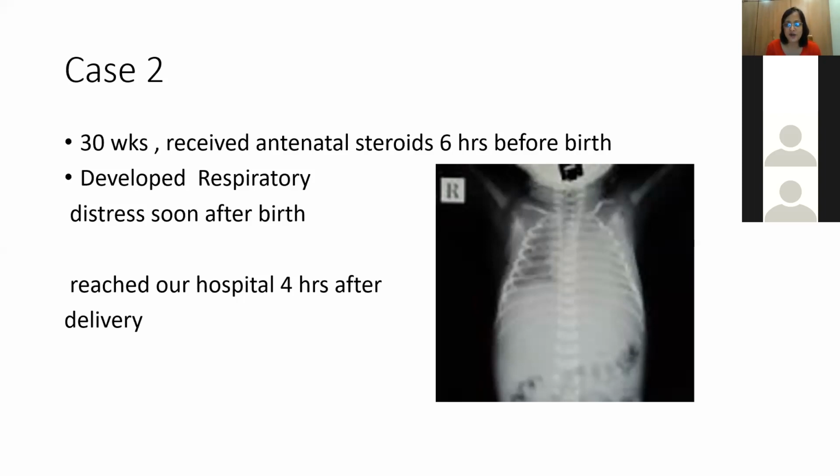It's always better to prevent preterm delivery, and if you want to, transfer the mother to facilities where preterm delivery can be taken up. Delivering a preterm baby in a unit and then transferring the baby is always hazardous for the baby.